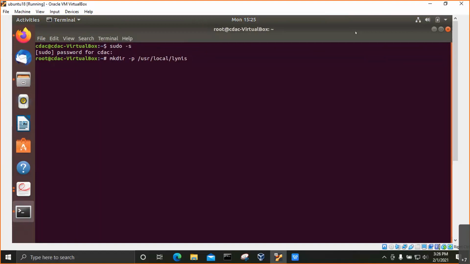On doing this, a directory will be created. Later we will go into this path by the cd command, that is, change directory.